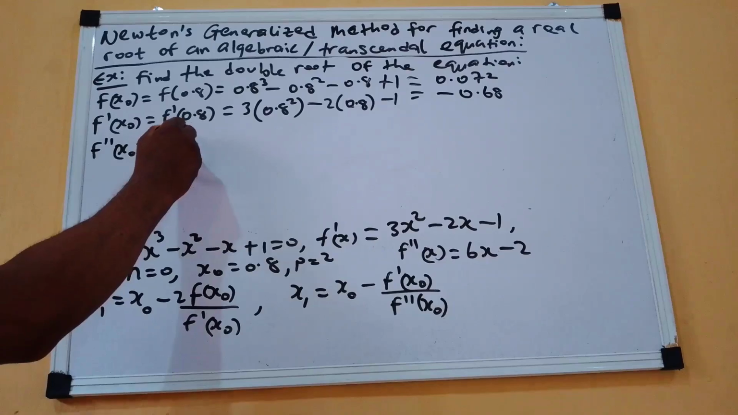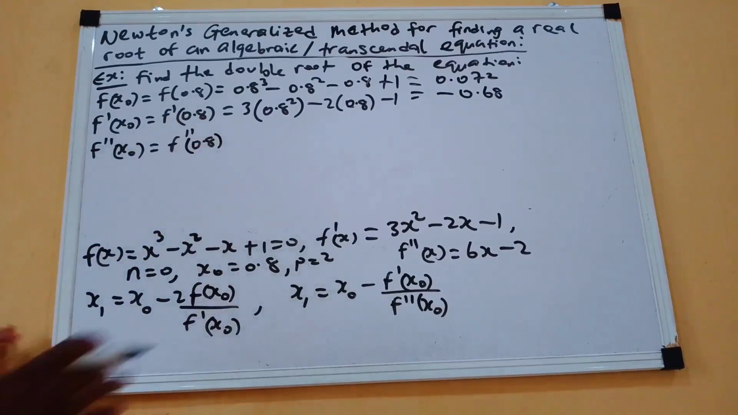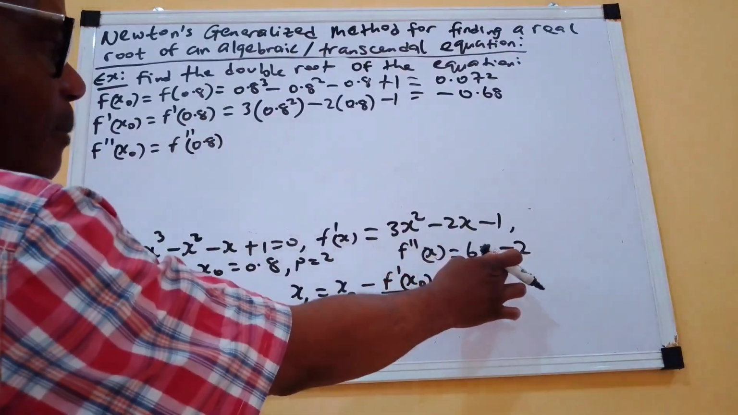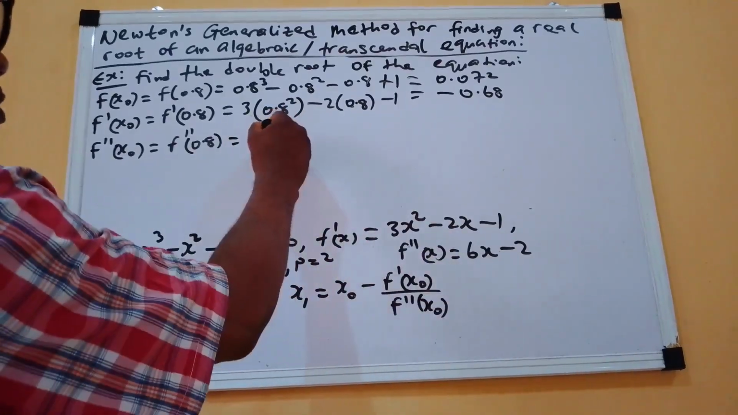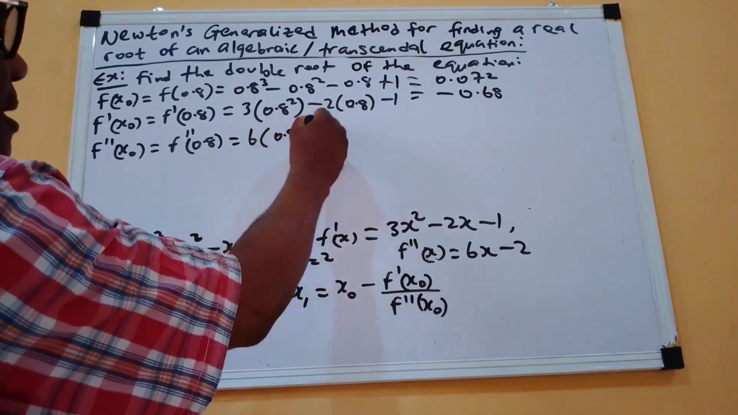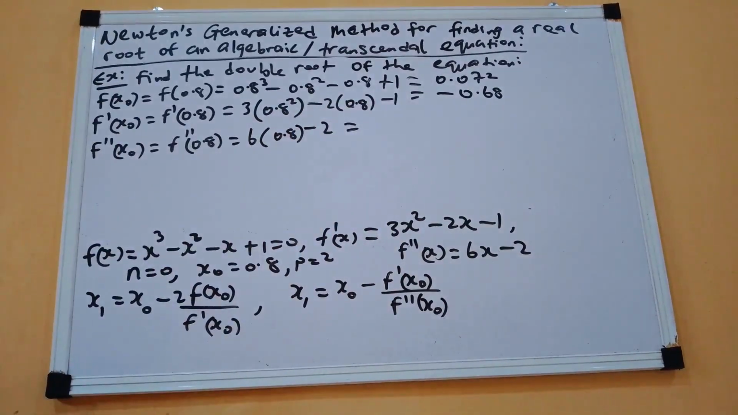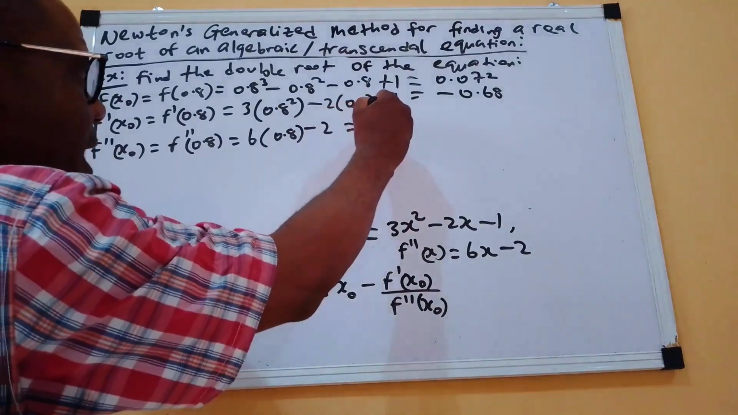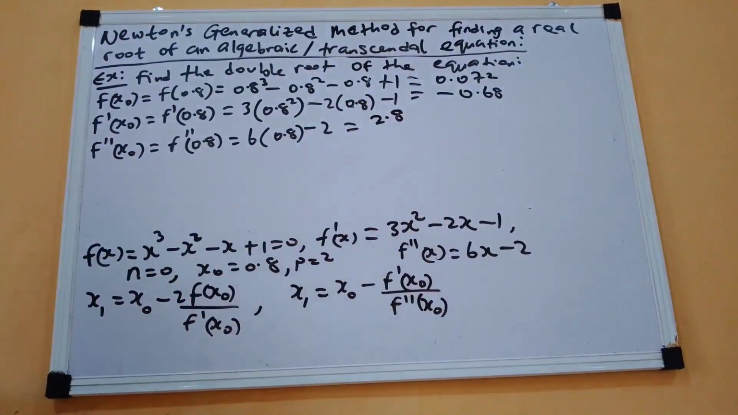Then lastly, we need to get our f double prime of x naught, that is the second derivative, and that will be f double prime of 0.8, because our x naught is 0.8. So that will be 6 into 0.8 minus 2. By the time you use your calculator, you are going to have 2.8.